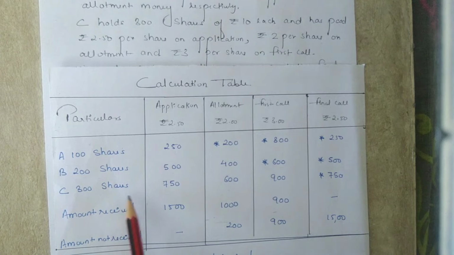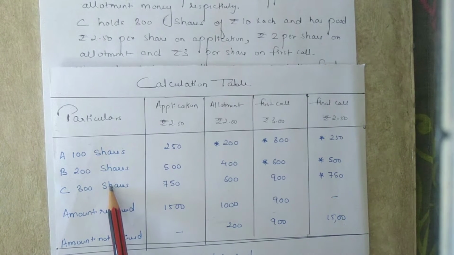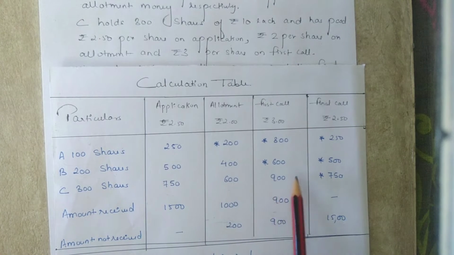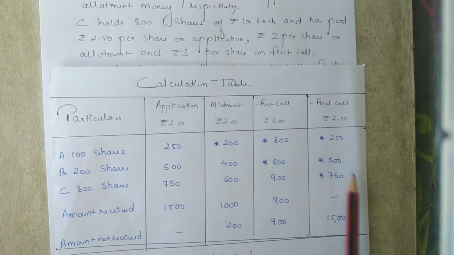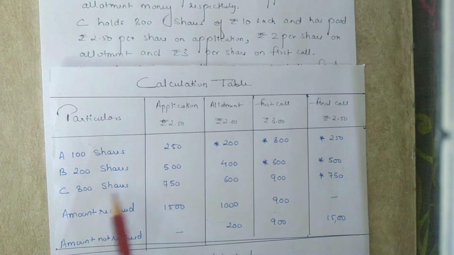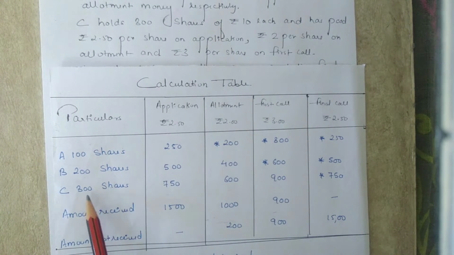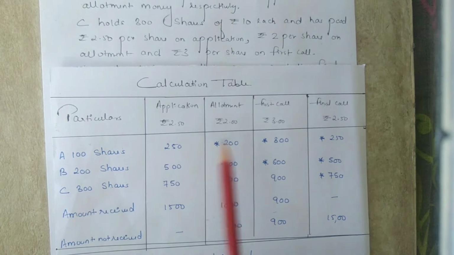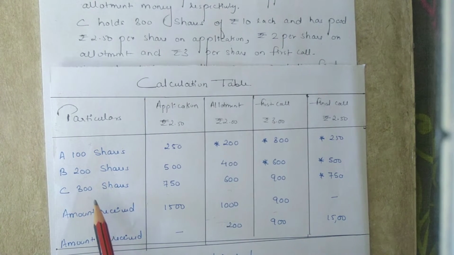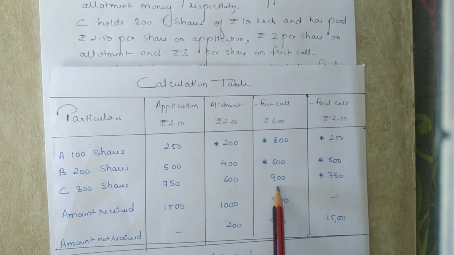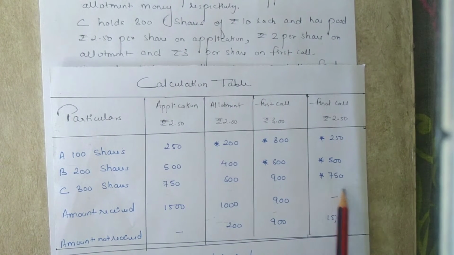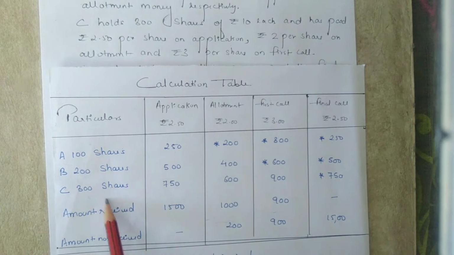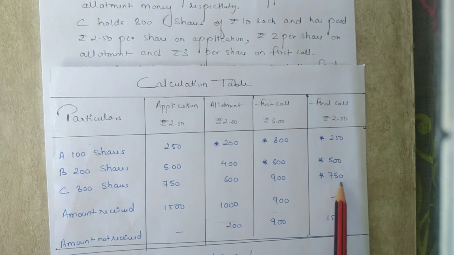At last, C, who is holding 300 shares, has only paid the amount due on application, allotment and first call. He has not paid the amount due on final call. So, the amount received on application will be 300 into 2.50, 750. On allotment, 300 into 2, 600. And on first call, 300 into 3, that is 900. The amount not received by C on final call will be 300 into 2.50, that is 750.